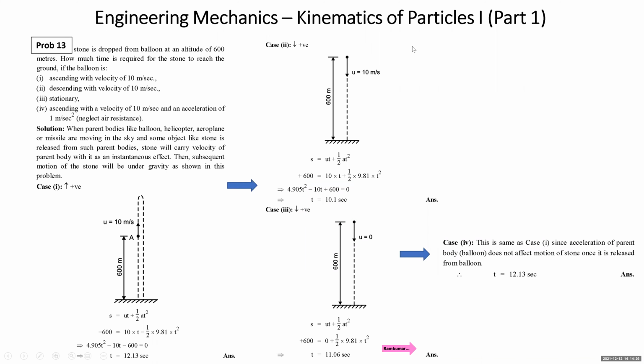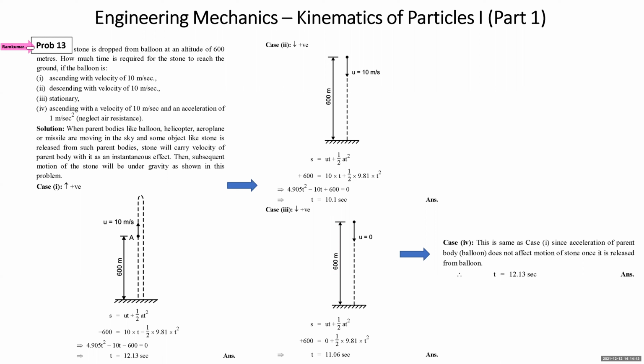Now, students, another important type of sum where you'll understand some more concepts. Let's read this sum. A stone is dropped from a balloon at an altitude of 600 meters. How much time is required for the stone to reach the ground?